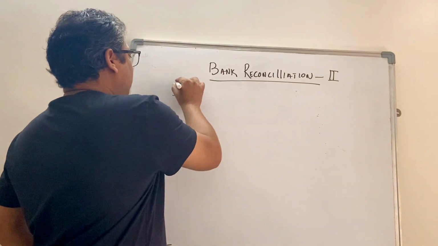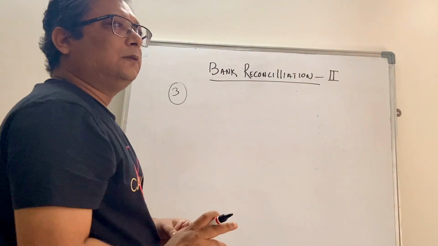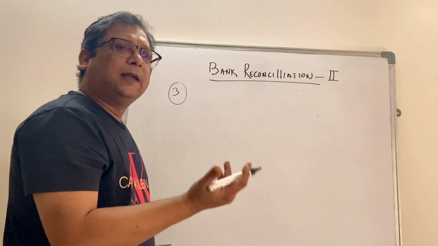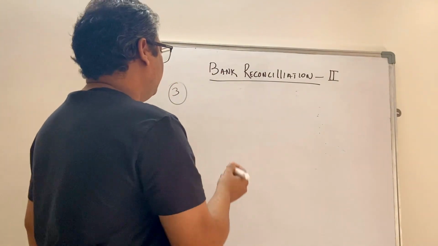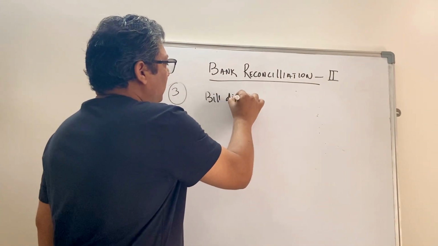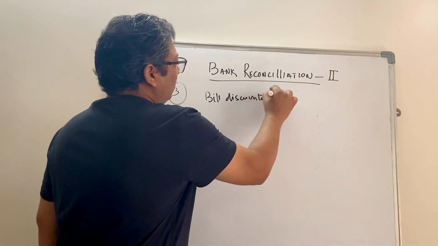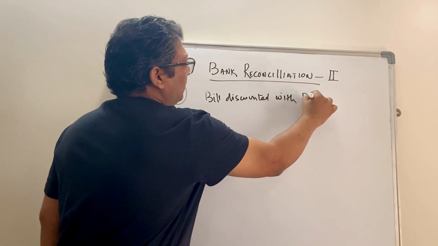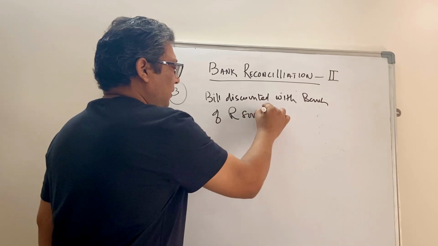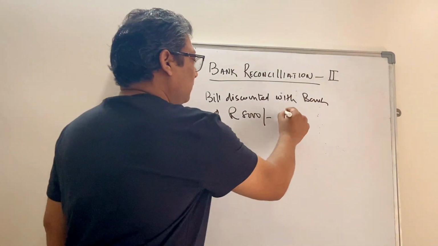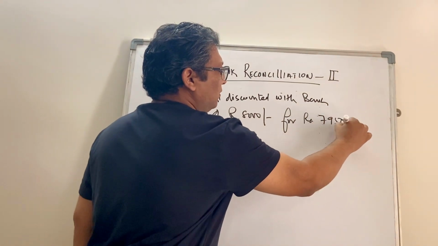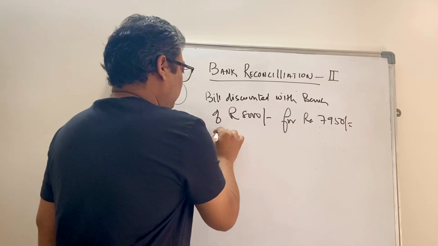Third scenario is sometimes we get the bill or check discounted with the bank and the bank charges a commission for discounting the bill. So, bill discounted with bank of rupees 8,000, right, for rupees 7,950, dishonored.